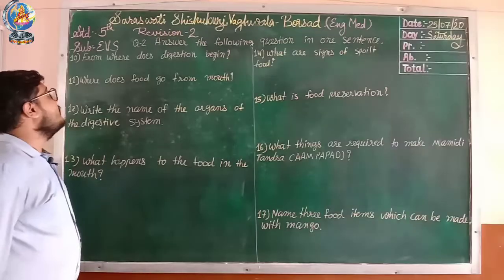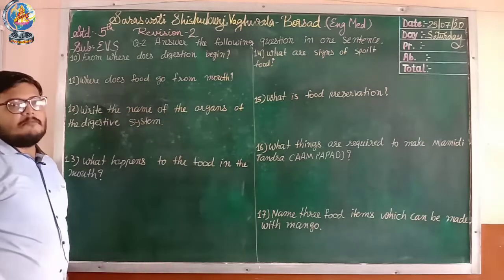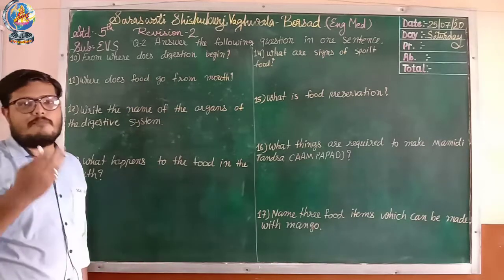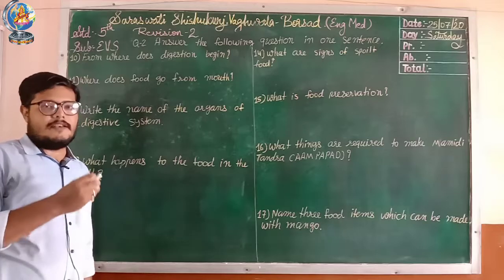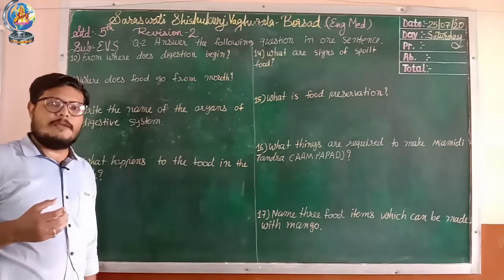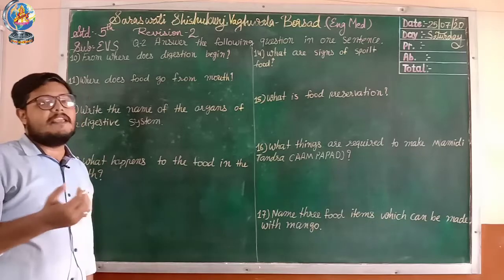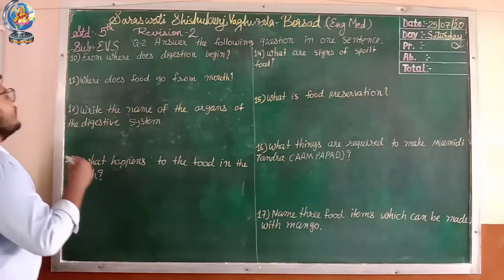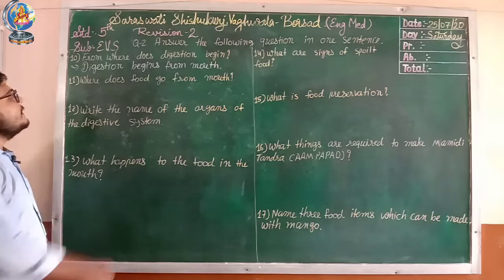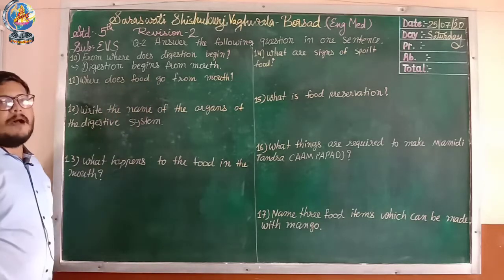Let's continue with question 10. From where does digestion begin? Your digestion begins from your mouth. As I told you, the first piece of food you keep in your mouth, your teeth will break it, right? Your digestion begins from the mouth. Now let's see the answer. The answer is: digestion begins from the mouth.